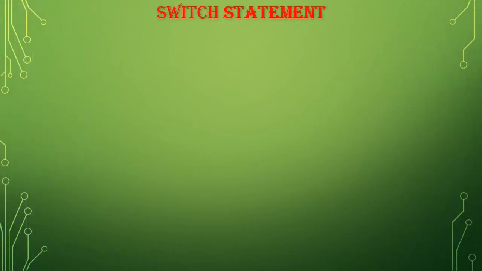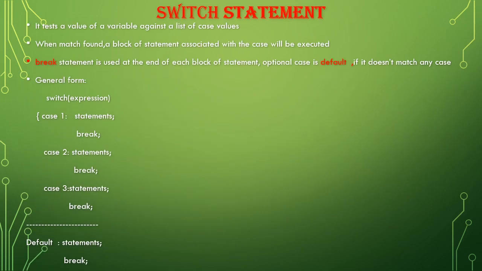Same like else if or the nested if, we are having the switch statement, but it tests a value of a variable against a list of cases. And when a match is found, a block of statements associated with that case will be executed. In order to get out of each block of statements, we are using a break statement. And last, instead of an else statement, what we have here is the optional case, default. If it doesn't match any of the conditions, we will be going on with the default case.